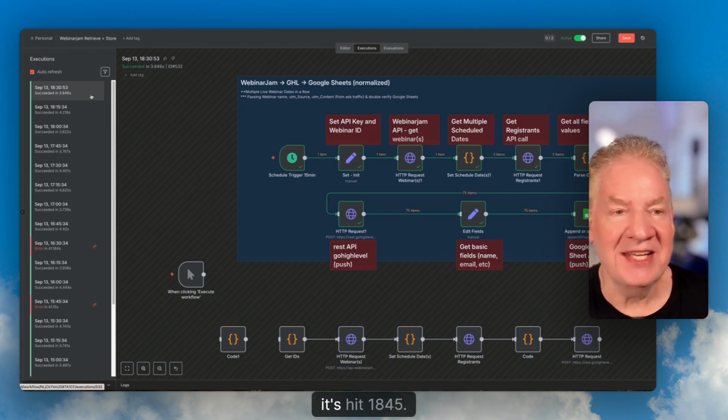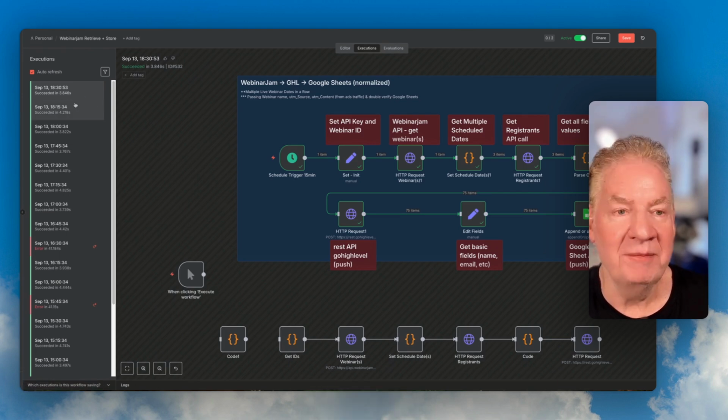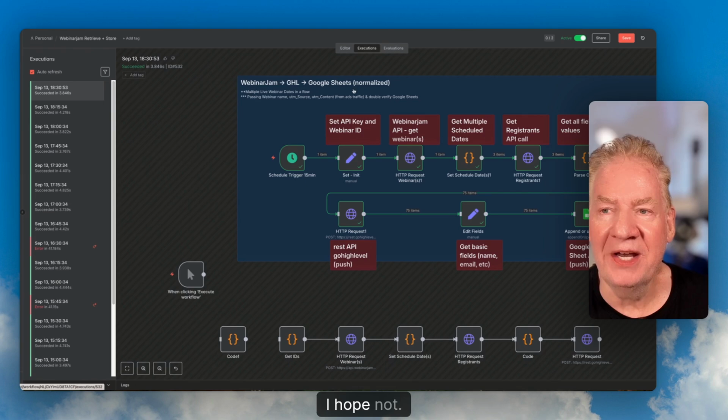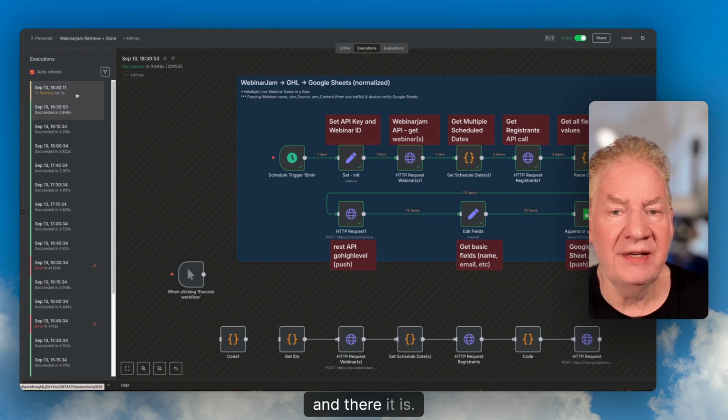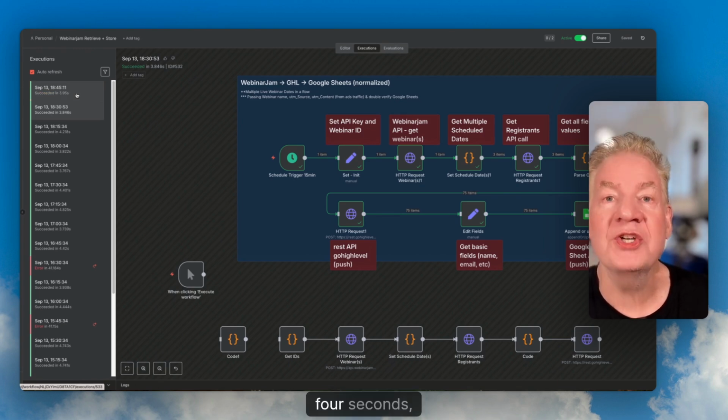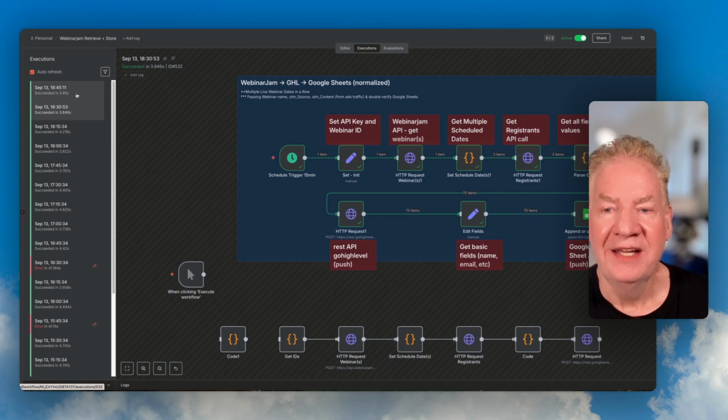So it's hit 18:45. Come on, guys, let's do it. It might be delayed slightly. I hope not. By the way, I'm going to hit save here for a second, just in case, because I had moved some things around. And there it is. It's running for 4 seconds, guys. Barely. It's done.